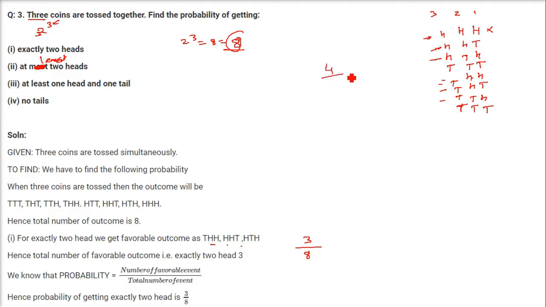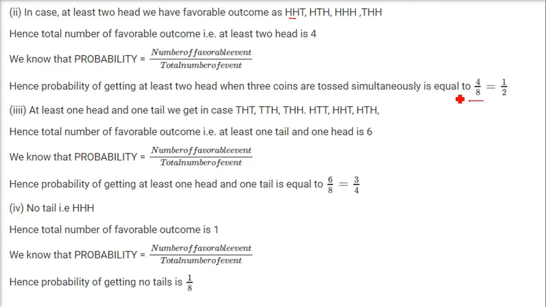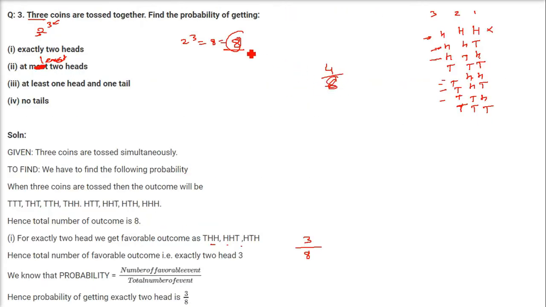So 4 are the favorable possibilities and 6 are the total cases. So you get 4 by 6 here. 4 by 8 here, I'm so sorry. This 8 comes here. 4 by 8, that is 1 by 2.